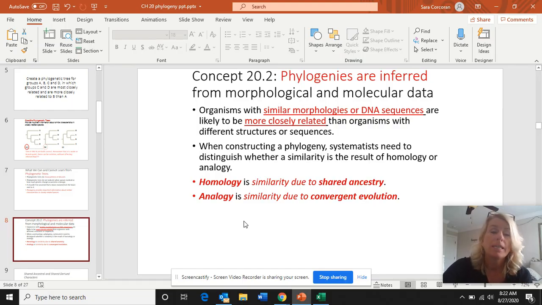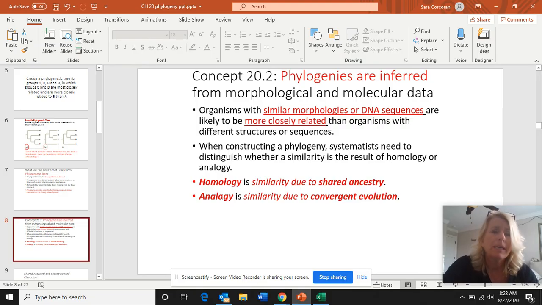Analogous structures, or an analogy, is a similarity due to convergent evolution. So let's take the shark and the dolphin, and let's take their pectoral fins, the ones that are kind of in the front. They both have a similar body shape because as a top predator, that shape has an advantage in an aquatic marine environment.